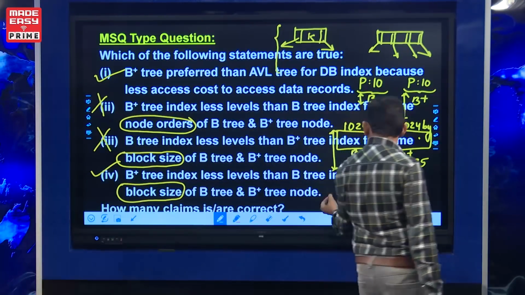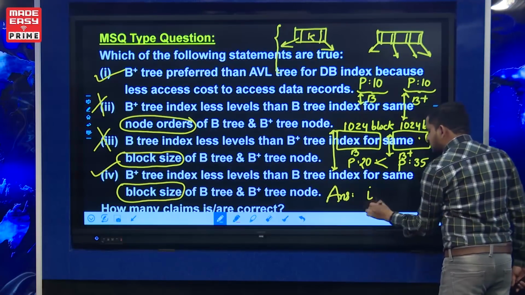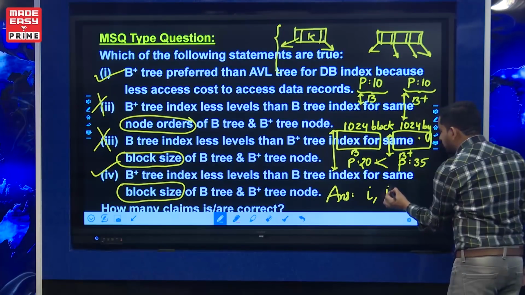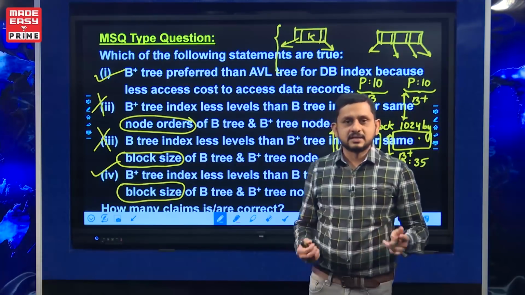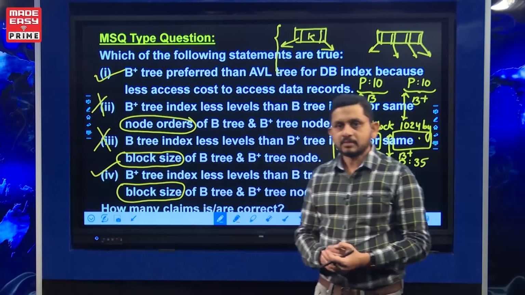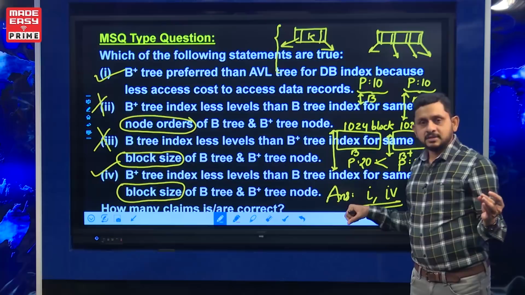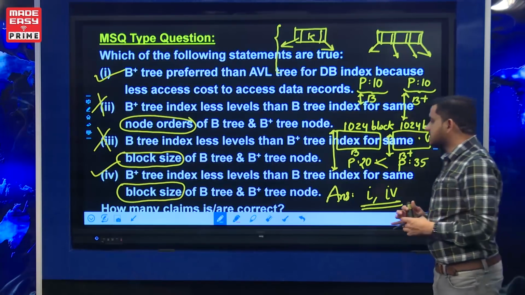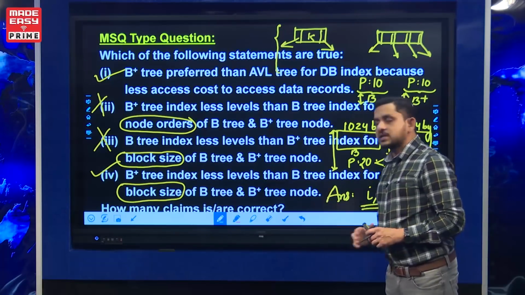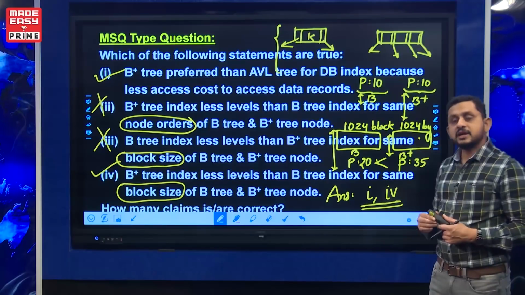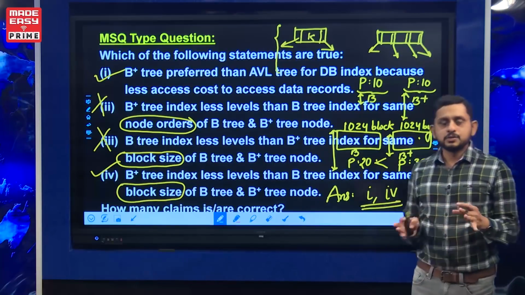In this case we have to choose more than one correct answer. Option 1 is correct and option 4 is also correct. Like this, we need to choose more than one correct answer for a given question. If we select all correct answers, then we get 2 marks, full marks for the question. If by mistake you miss one of the correct options, there is no partial marking: either you get full marks or no marks. But the advantage of this question type is that there is no negative marking.